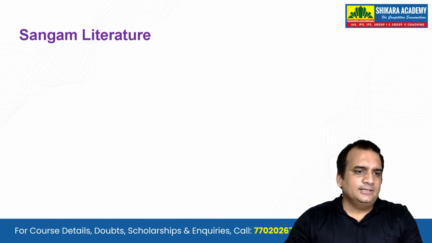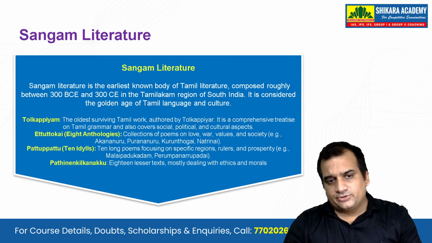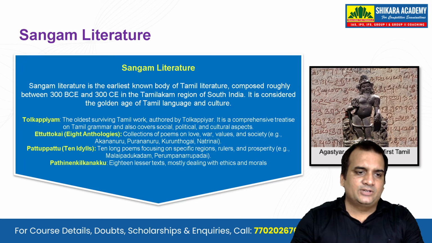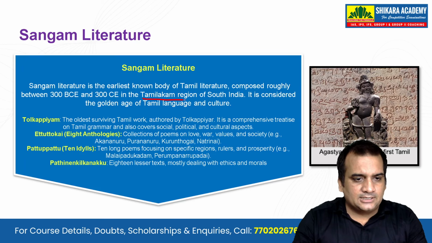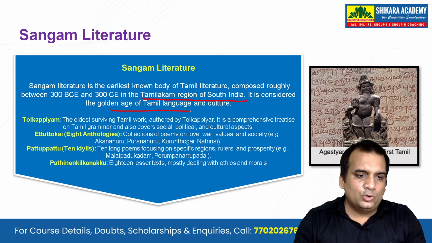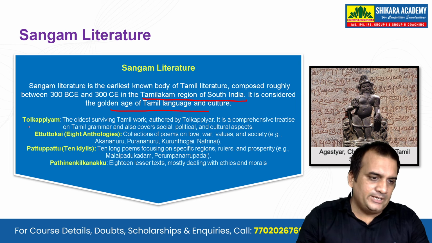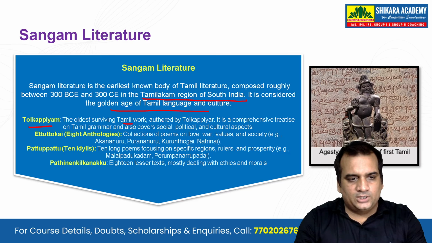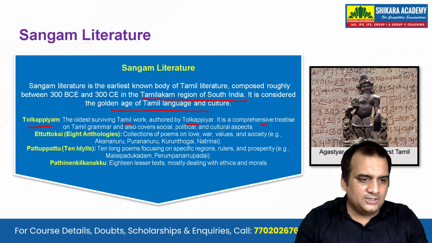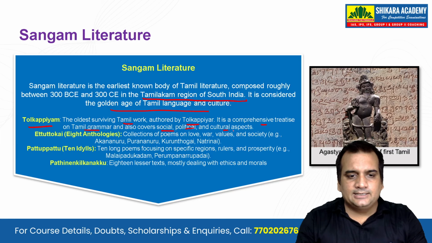So this is the Sangam literature. It is the earliest known body of Tamil literature. You must remember that it was composed roughly between 300 BC and 300 CE in the Tamilakam region of South India, the Tamil Nadu that you can say. It is considered the golden age of Tamil language and culture. One of the literary works is Tolkappiyam, the oldest surviving Tamil work, authored by Tolkappiyar. It is a comprehensive treatise on Tamil grammar, not limited to grammar itself, and also covers social, political, and cultural aspects.